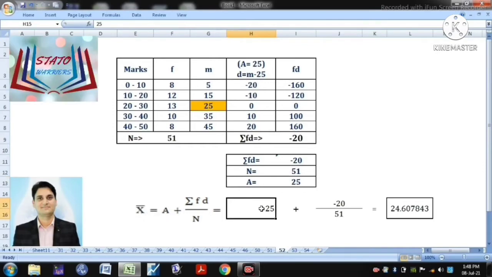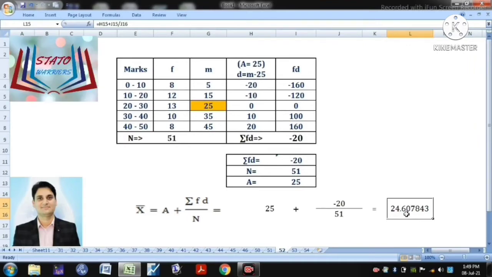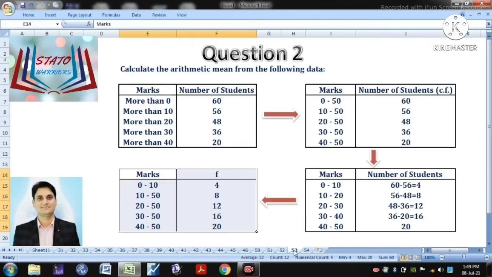And then arithmetic mean is equal to A, the assumed mean, which is 25, then summation FD, which is minus 20, divided by N, which is 51. So in that case, our answer is 24.6. 2 decimal points are enough. So this is the assumed mean method for this question.